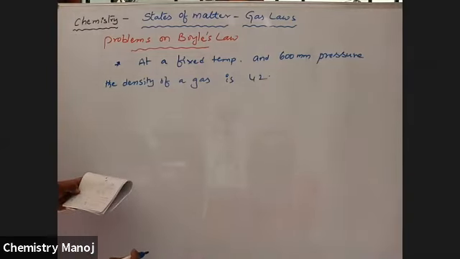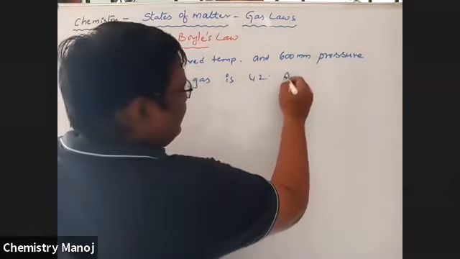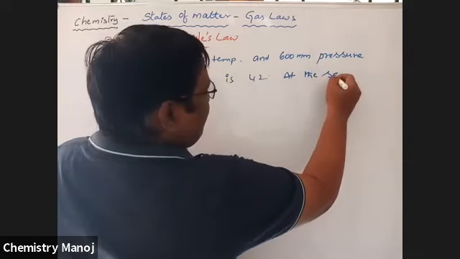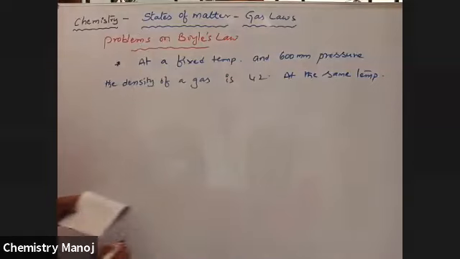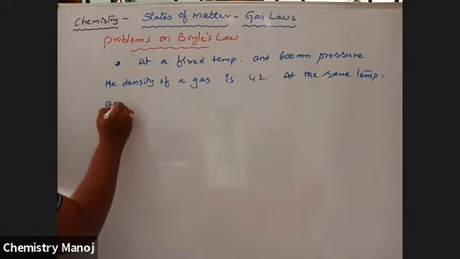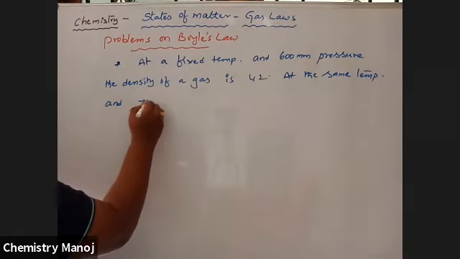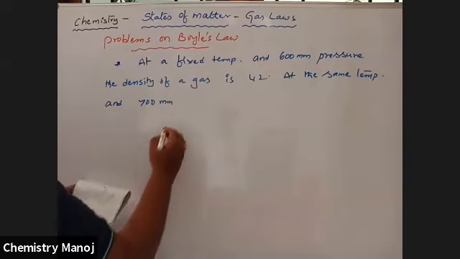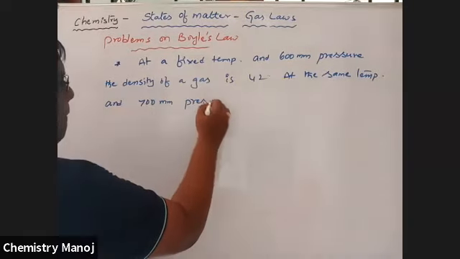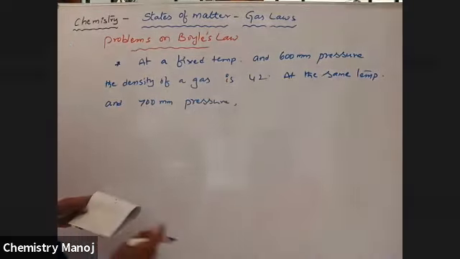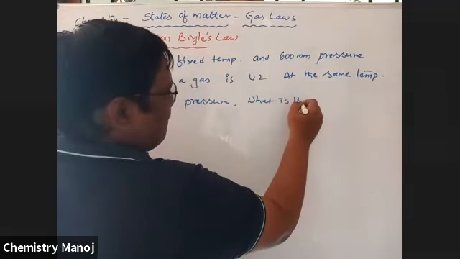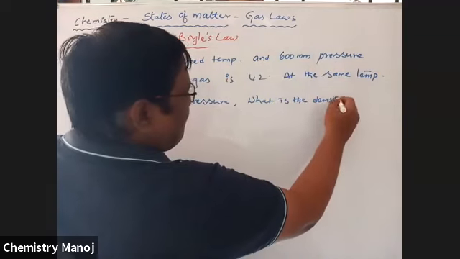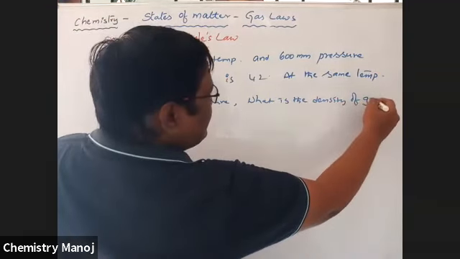Now, at the same temperature and 700 mm pressure, what is the density of the gas?